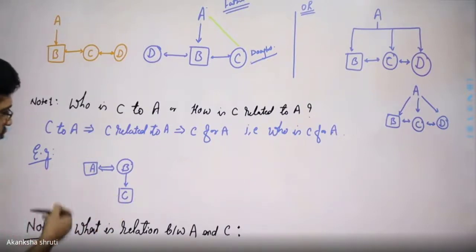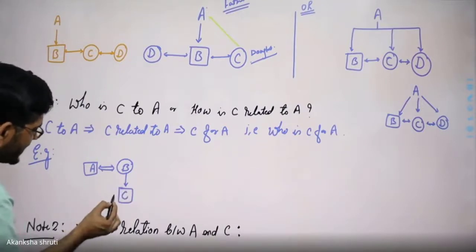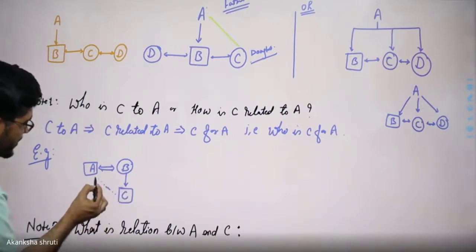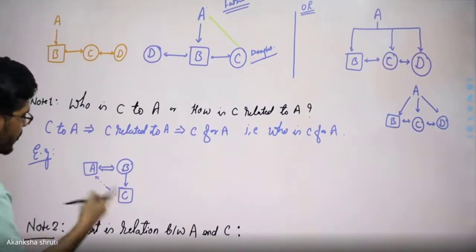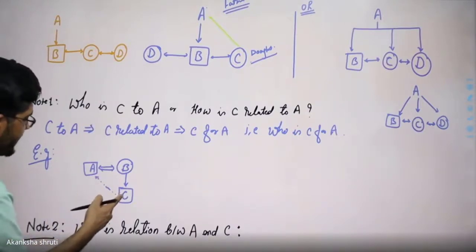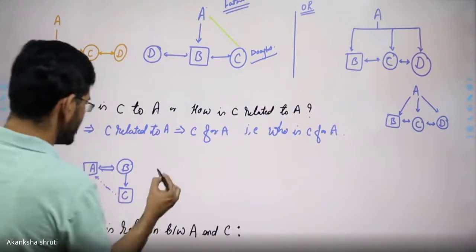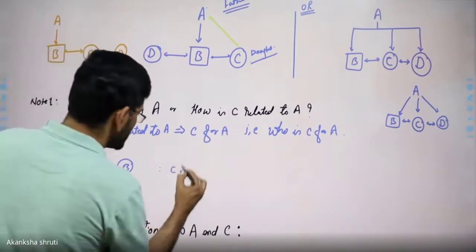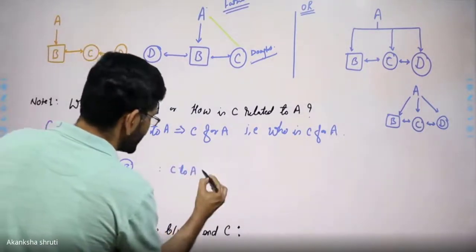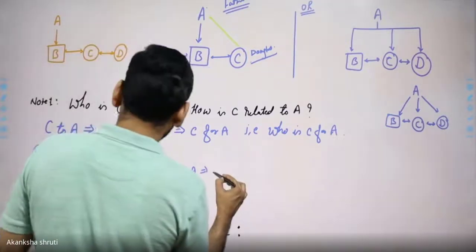For C to A, we have to start looking from C toward A. The purpose is, who is C for A?